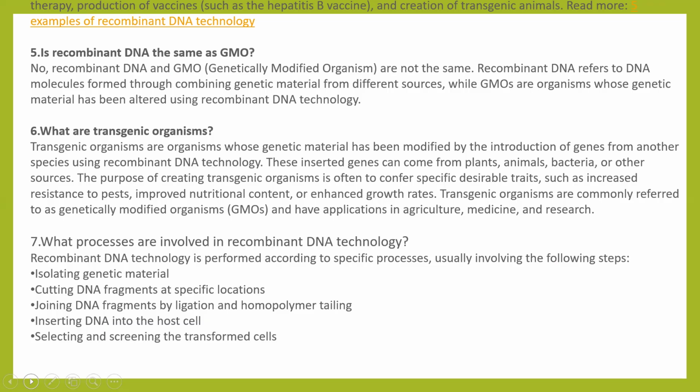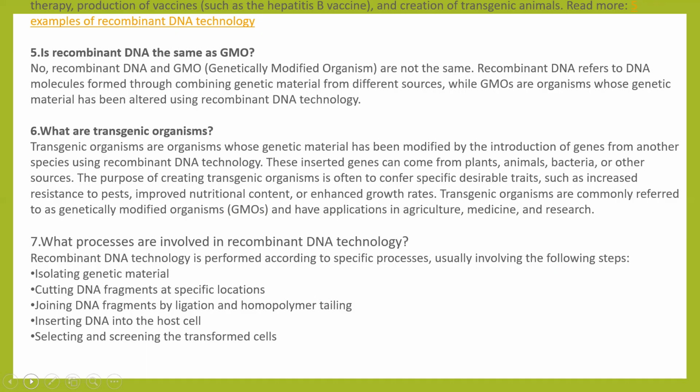These inserted genes can come from plants, animals, bacteria, or other sources. The purpose of creating transgenic organisms is often to confer specific desirable traits such as increased resistance to pests, improved nutritional content, or enhanced growth rates. They have applications in agriculture, medicine, and research.